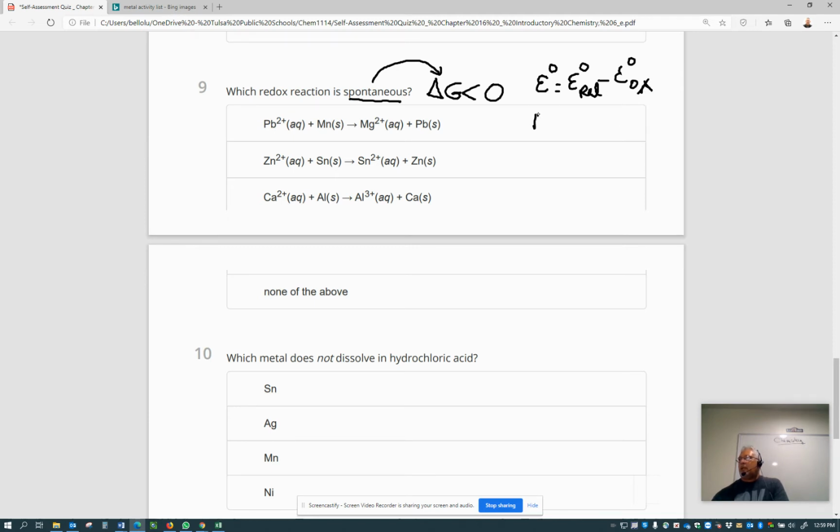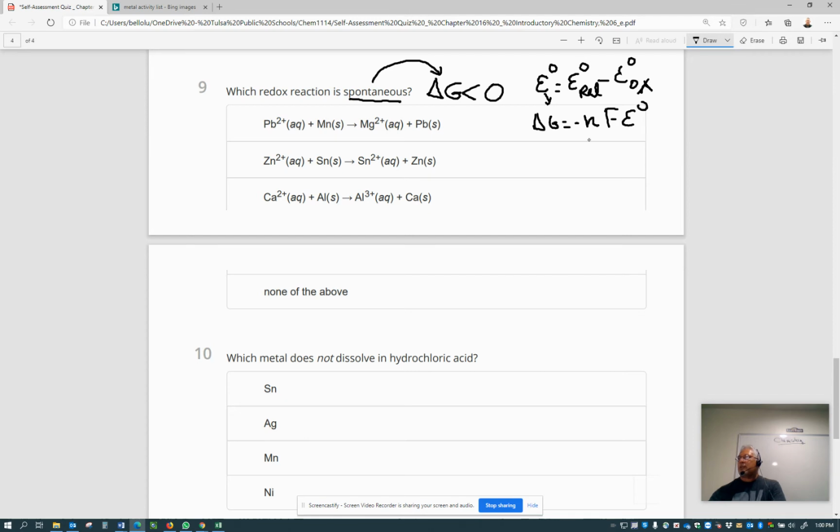And then there is a formula that relates this potential with the free energy, and that will be the number of electrons released or gained in a redox reaction times a Faraday constant times the potential. The number of moles is always a positive one, and the Faraday constant is a positive one.